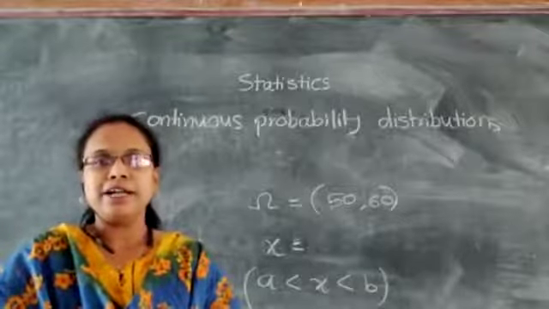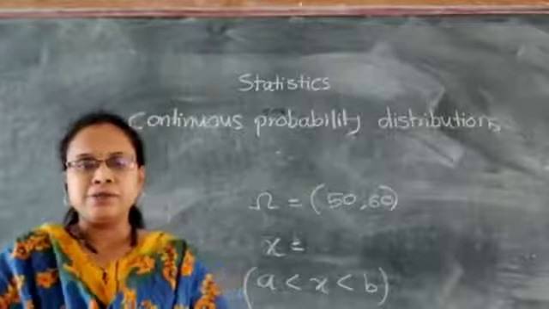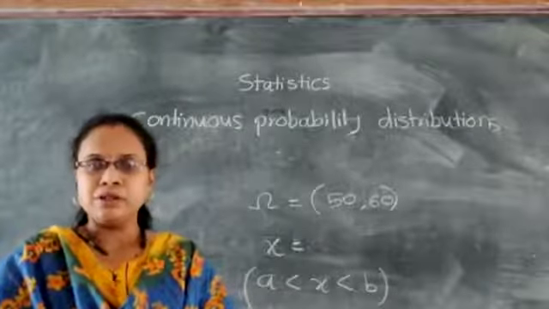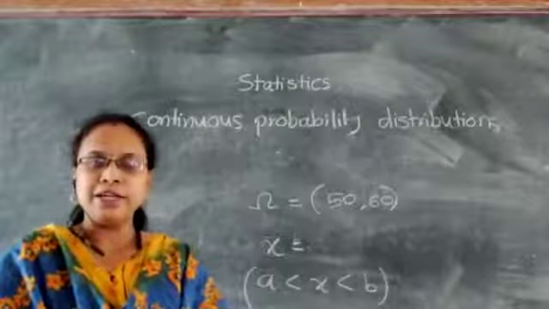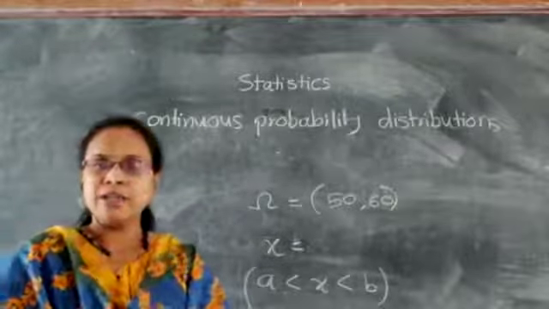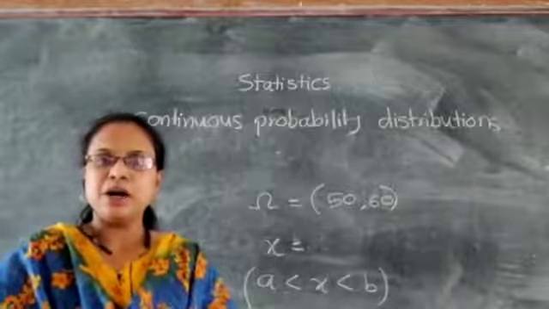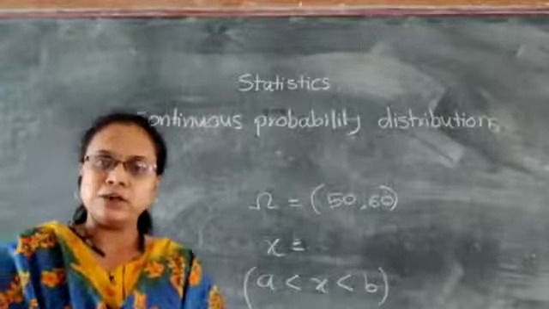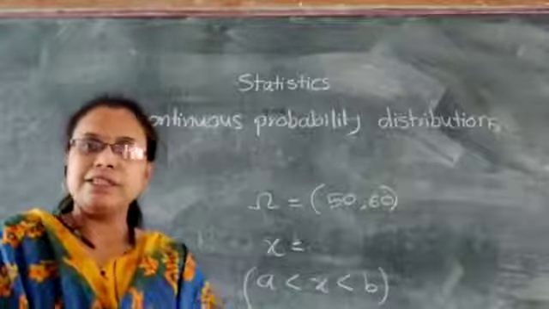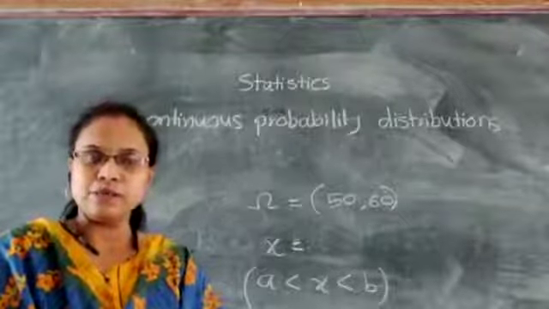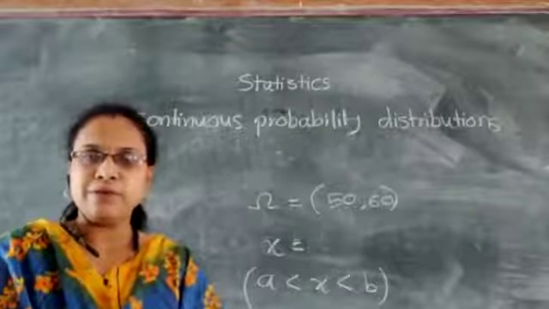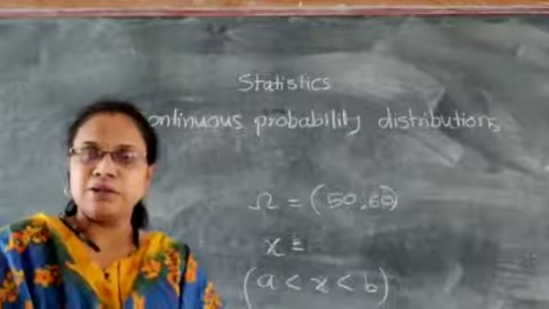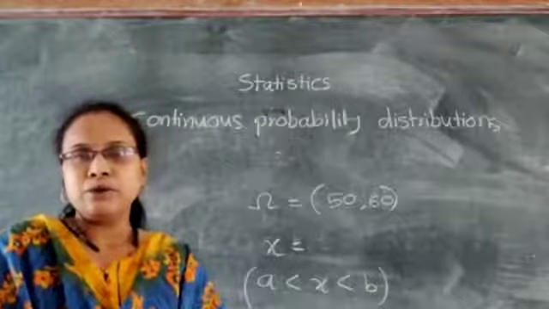The same terms you can learn in this paper, but there will be a difference because that X was countable, and here the X we are going to take is not countable. It is an uncountably infinite type random variable. So basically, the definition of a random variable is a real valued function X of omega, and from that definition we are going to take the definition of a continuous random variable.